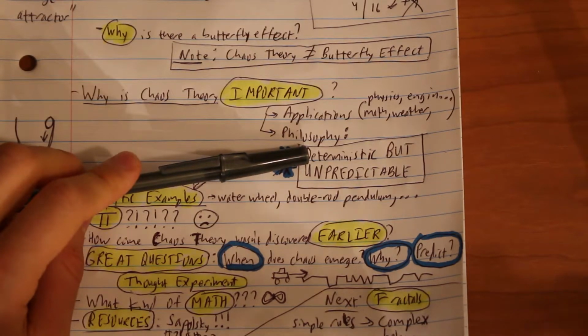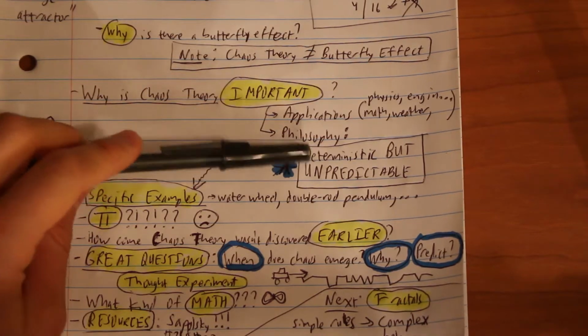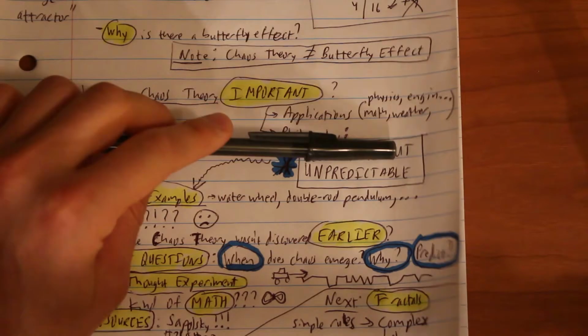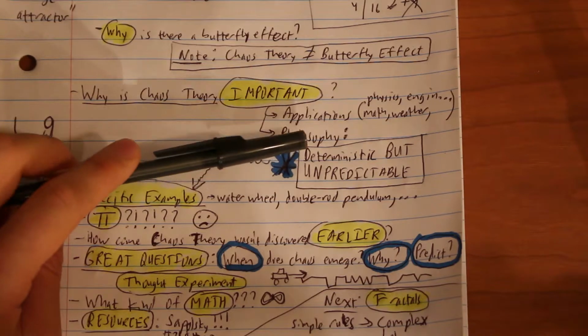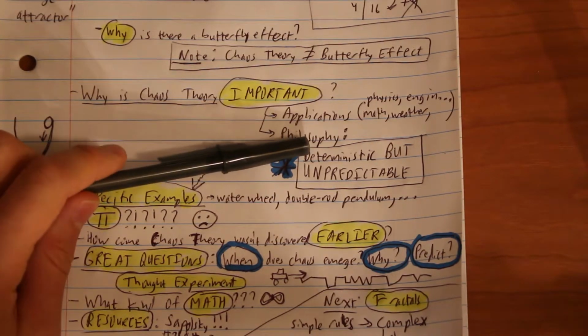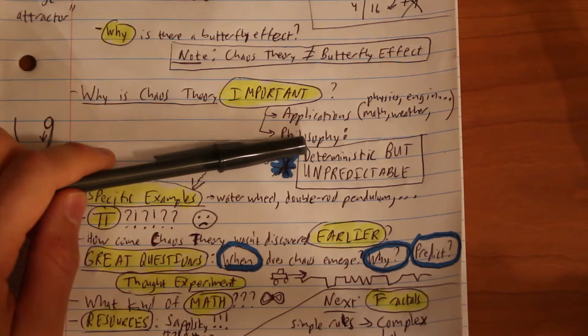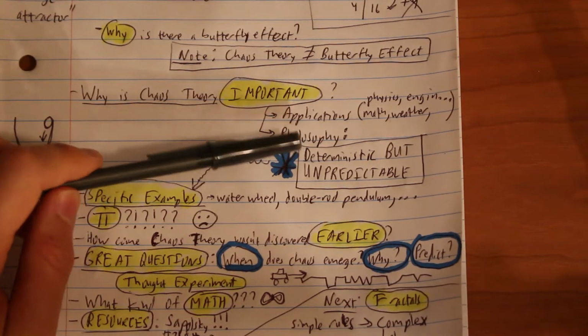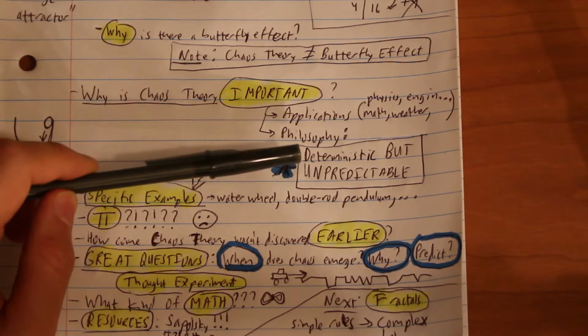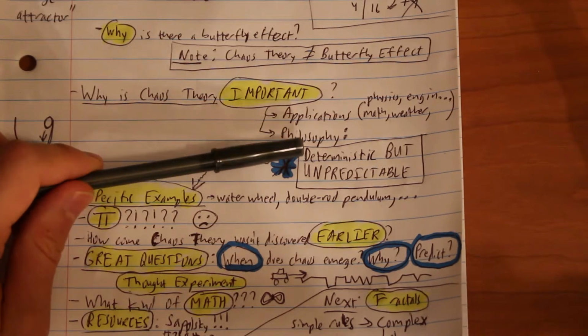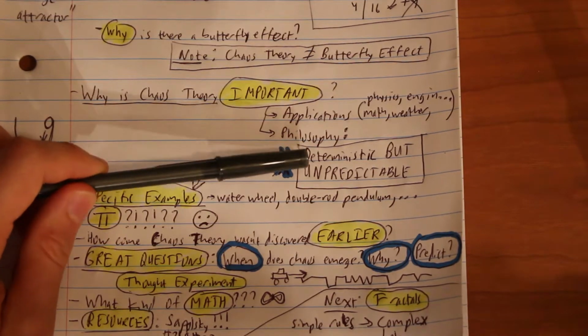Like if I add 1 to 2, there's no mystery about whether it's going to be 3 or 4. We know for sure it's going to be 3. All right, so it's deterministic. The behavior is determined. However, it's unpredictable. That may seem like it's sort of contradictory, but it's not. In other words, if I don't know any math, let's say I'm a 1-year-old, 2 + 1 has an answer. It's determined. In my case, I don't know what it is, so I can't predict it. But that's not a good example, because if you knew enough, you could predict it. So chaotic systems, their fate is sealed, in other words, but they're not predictable.